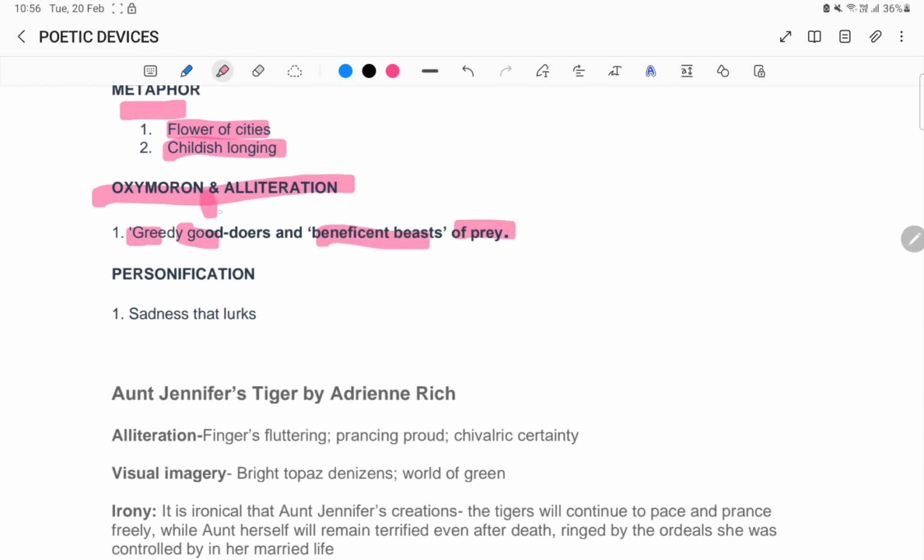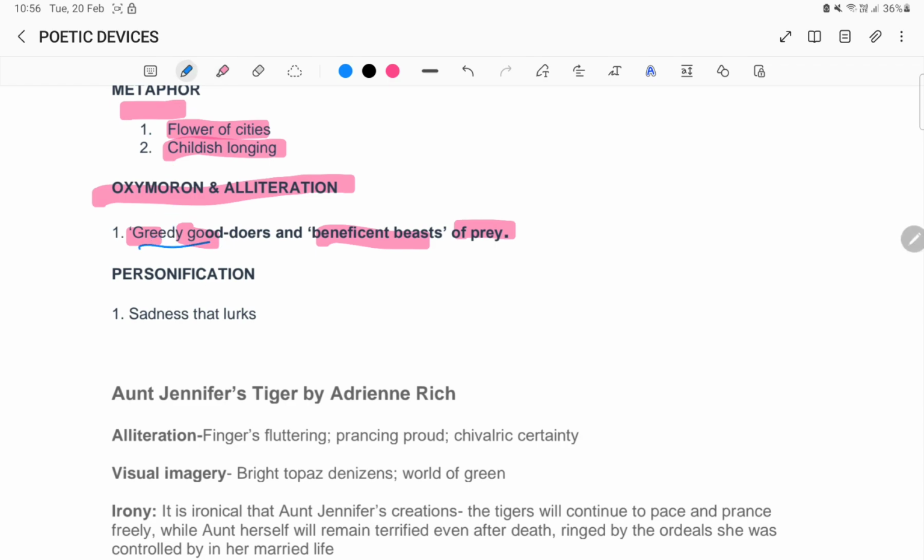So oxymoron, first we'll talk about alliteration. Alliteration, greedy good and beneficent beasts of prey. So here G sound and B sound. And oxymoron because two words with opposite meanings have been used here in greedy good doers.